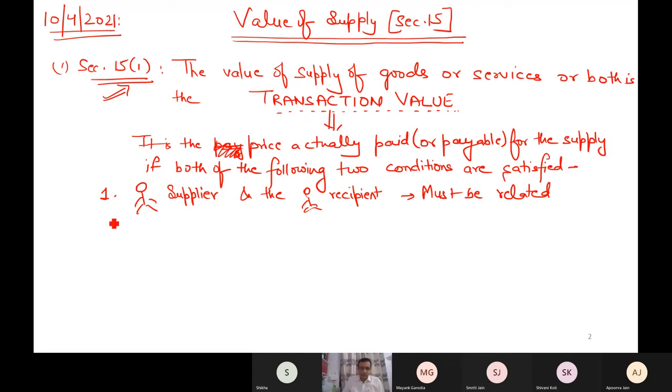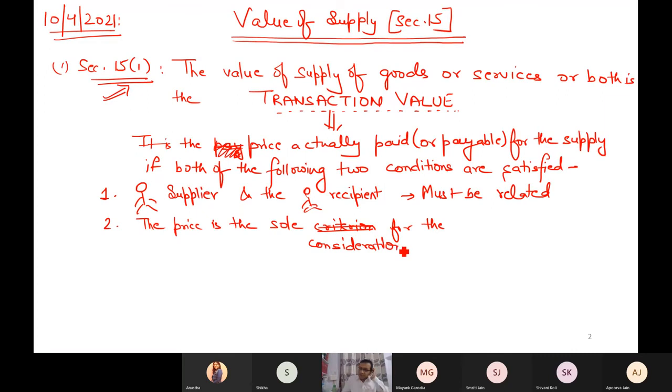Second point. The price is the sole consideration for the supply. That is the more suitable word. Sole consideration for the supply.